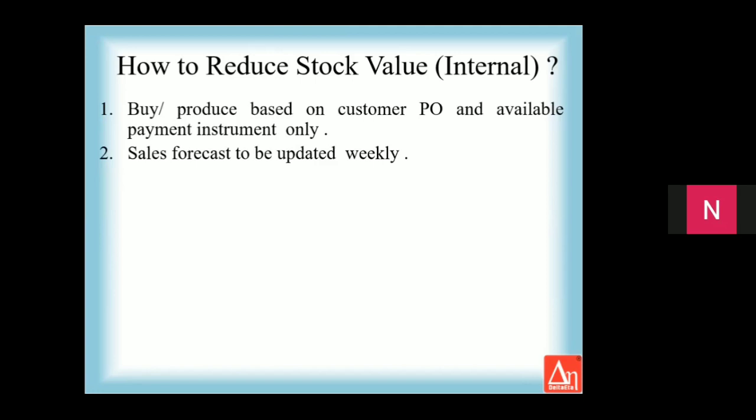If this is not updated regularly, the factory management would keep on purchasing material as per the old forecast. This leads to an accumulation of inventory for which you may not get orders, and this will lead to a big loss. So sales should update the forecast, if not on a weekly basis, at least on a monthly basis.